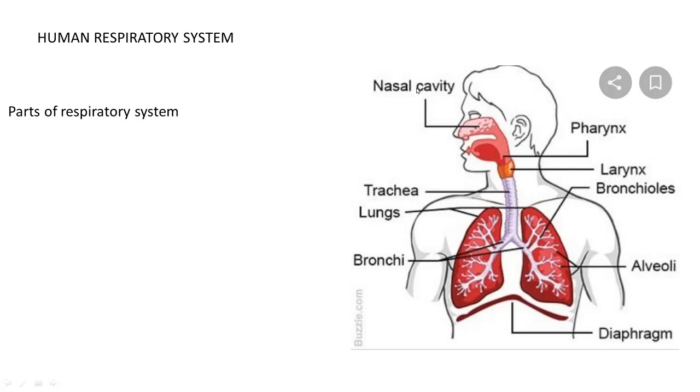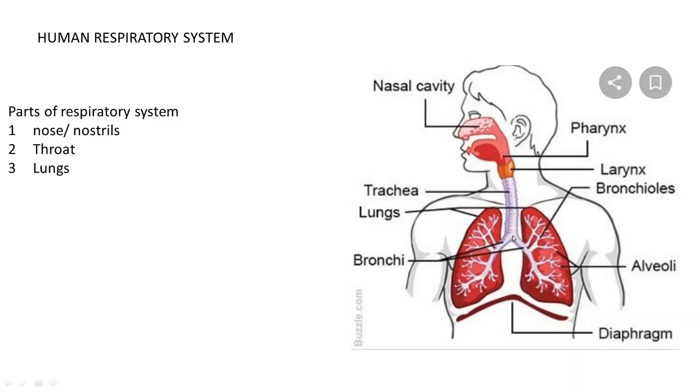First part is the nasal cavity, which includes the nose and nostrils. Second part is the throat, which is the front part of our neck, and the trachea. Third part is the lungs. There are two lungs, one is the left lung and the other is the right lung.